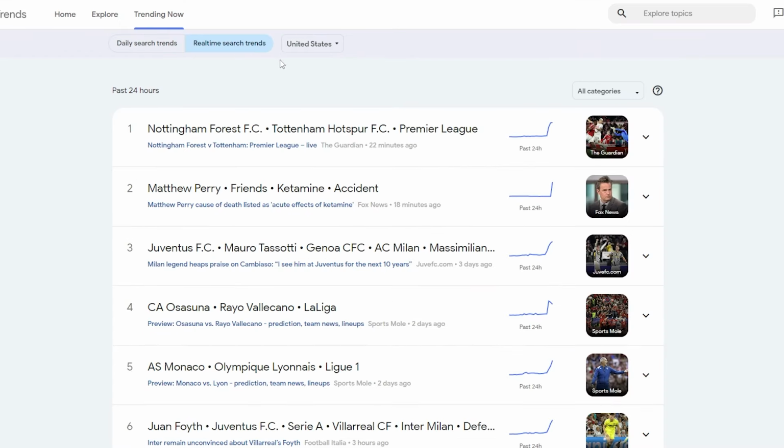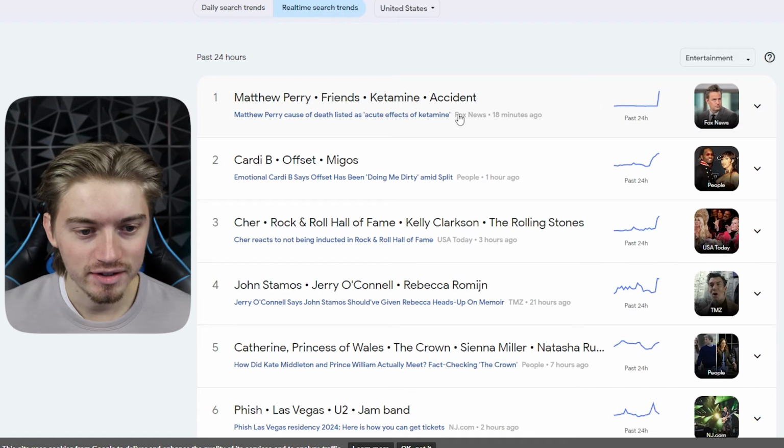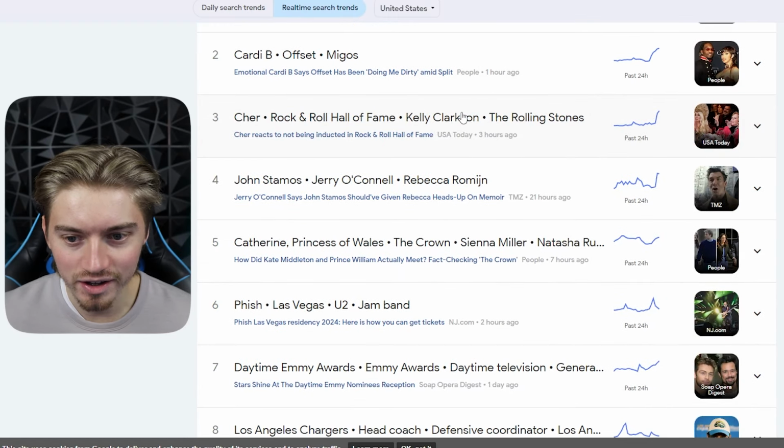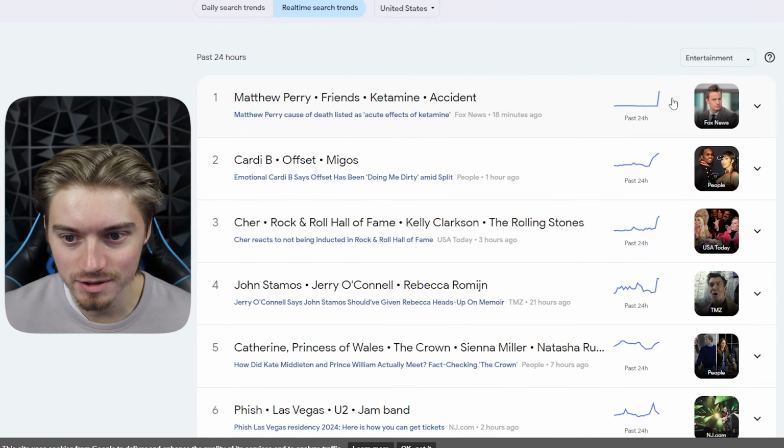And then we're just going to go to real-time search trends. I'm going to change the categories to just entertainment. And then as you can see here, we have a ton of really relevant and trending stories. And you can just see with the spike of this graph.